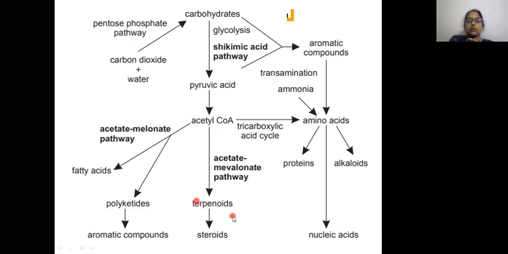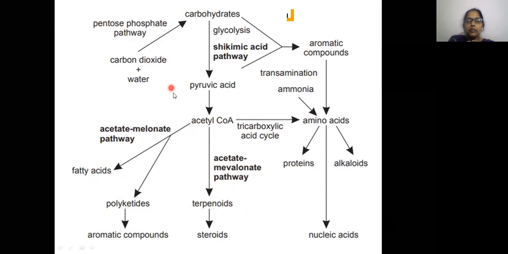Here malonyl CoA is involved along with the acetyl CoA, so this pathway mainly helps in the synthesis of fatty acids and polyketides. Whereas acetyl CoA, on the other hand, combines with mevalonic acid and is involved in the formation of isoprenoids, terpenoids, and also forms the steroids.